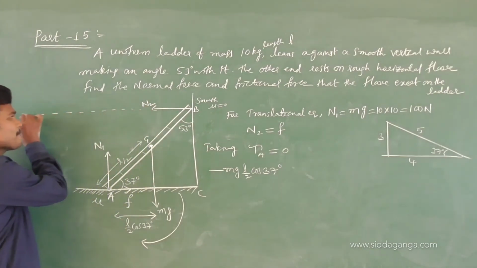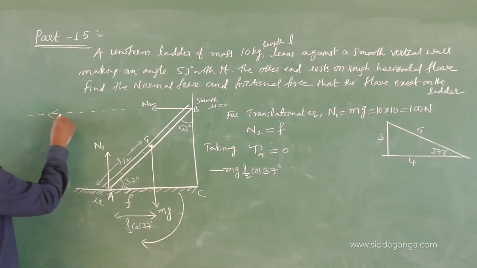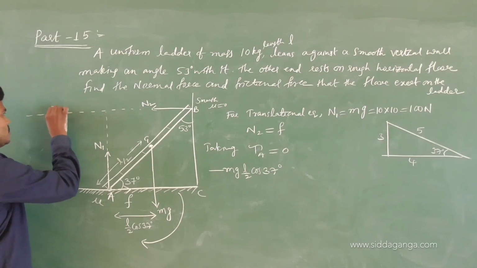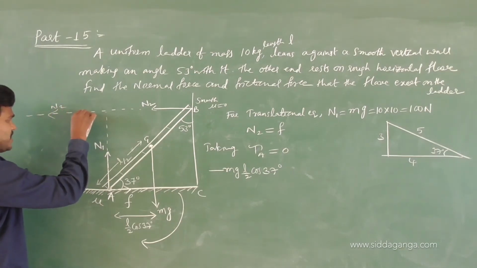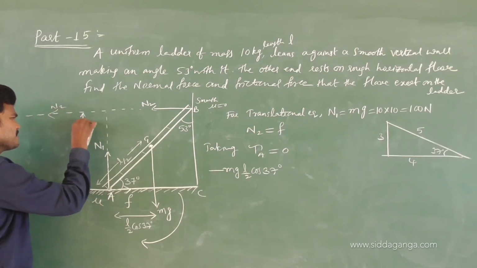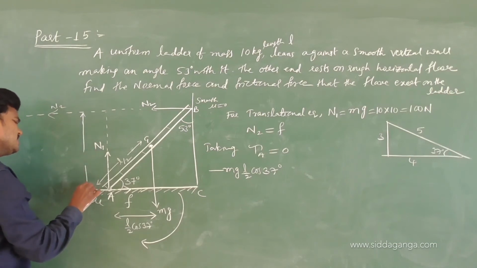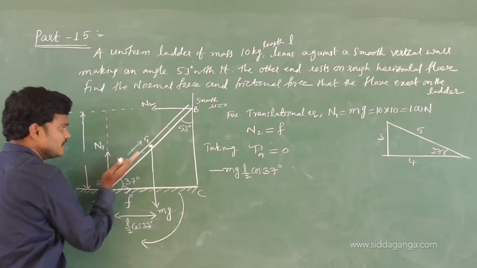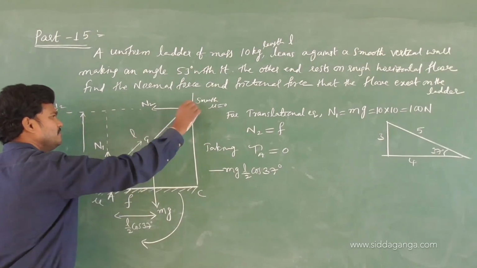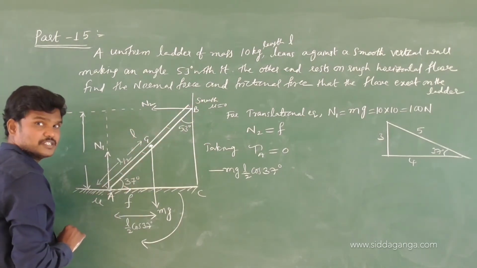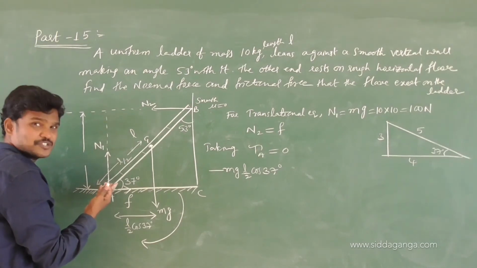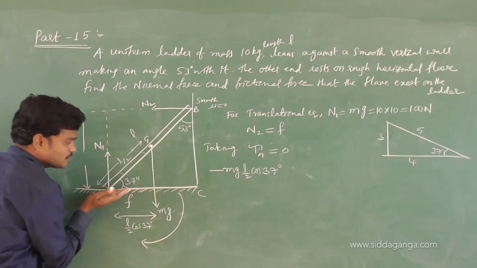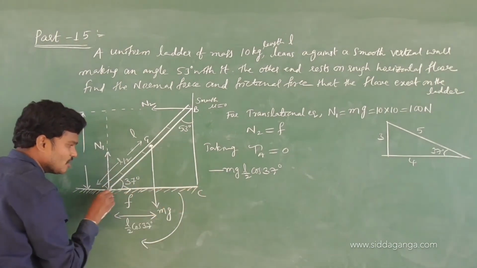Coming to mg, completed. N1 no use, F no use, and one more force N2, just extend it. N2 is acting like this, and about this point A, at what distance? This is N2, and this is the perpendicular distance. Tell me how much this distance is, how much the distance from A? Later questions are not easy. I am taking a very easy question. Next one is a good question now.